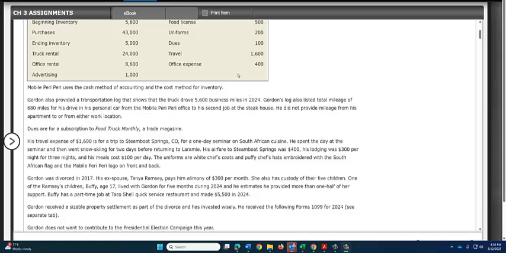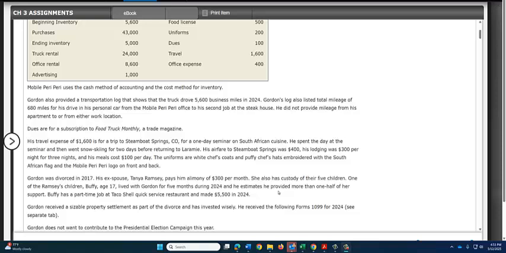His $100 dues were for a subscription to Food Truck Monthly, which is a trade magazine, and it is related to his business, so that is deductible. He had travel expense of $1,600, and that was for a trip to Steamboat Springs, Colorado for a one-day seminar on South African cuisine. He spent one day at the seminar, and then he went snow skiing for 2 days before returning home. His airfare was $400. His lodging was $300 a night for 3 nights, and his meals were $100 per day.